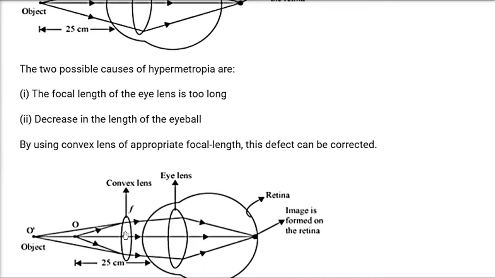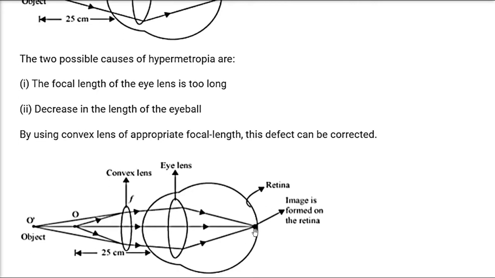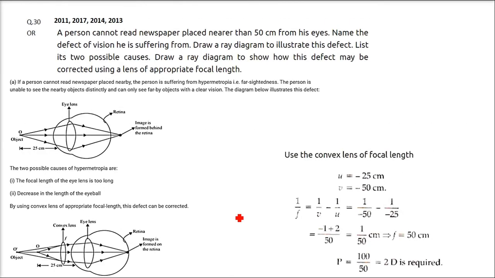By using this convex lens of appropriate focal length, this defect can be corrected. So the convergence of this light will be on the retina because of this lens which is there. So this lens also does the thing which is added up with this eye lens, and finally we get a final image on the retina. Here we can see clearly.